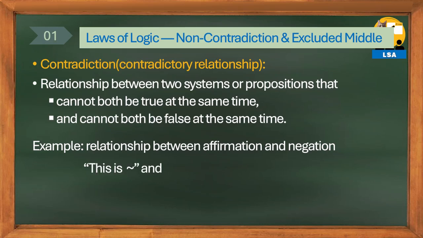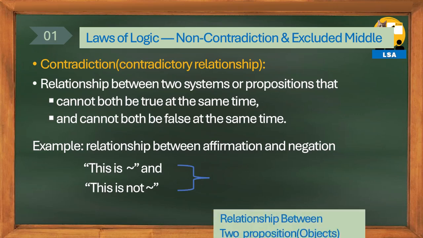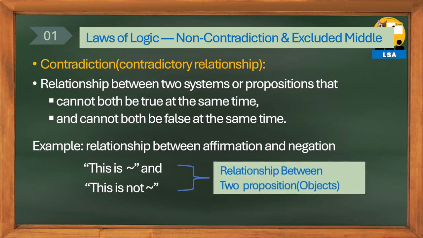This is tilde and this is not tilde represent a clear contradictory relationship. If is true, is not cannot be true, and if is false, is not cannot be false. Therefore, they are in a contradictory relationship where they cannot be simultaneously true or simultaneously false.